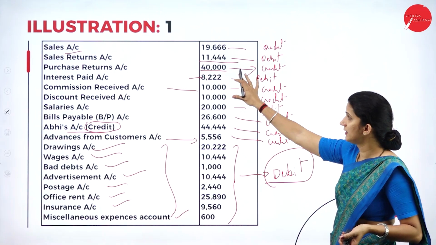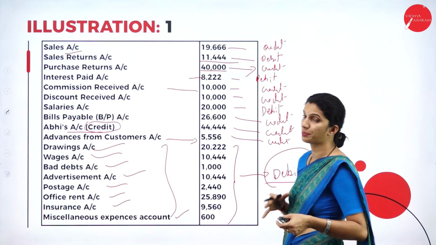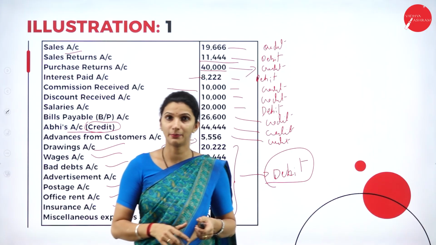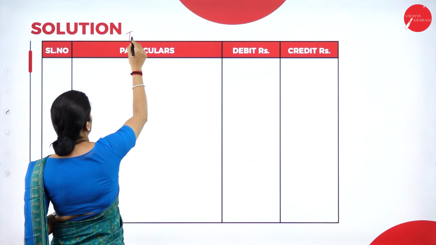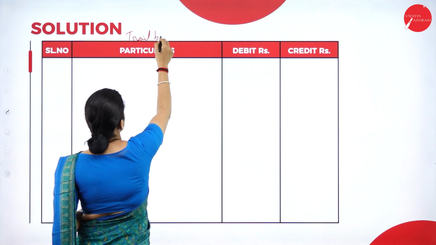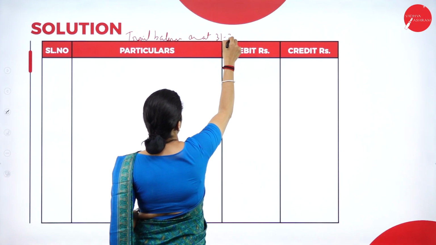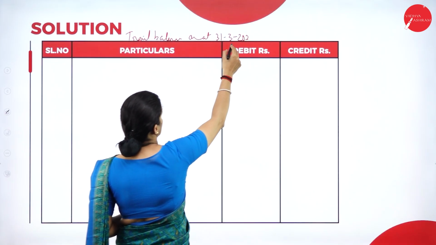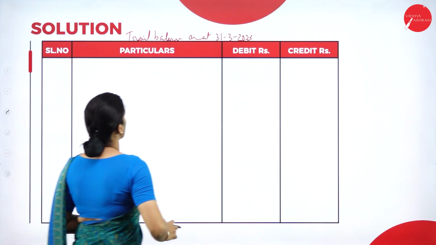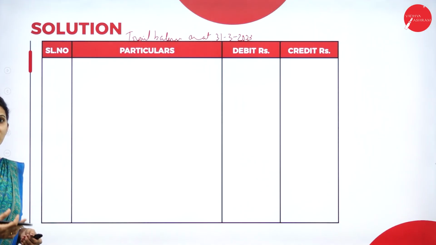So these are the debit balances. So these are the account details that we have. From this we have to prepare a trial balance. So see the solution part. So we'll see the trial balance as at 31st March 2020. The date mentioned here is 31/3/2020. So simply we'll identify each item and transfer it to either the debit side or the credit side.